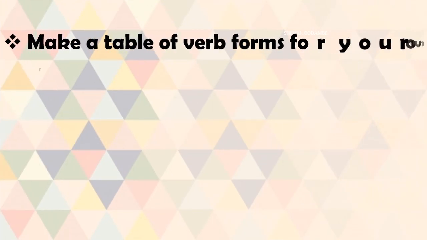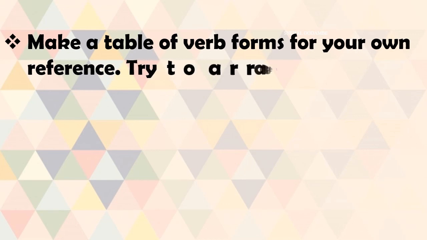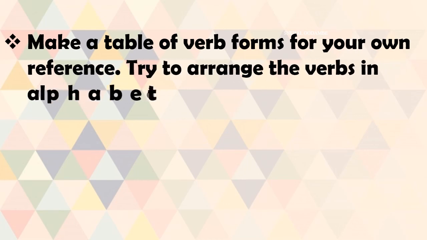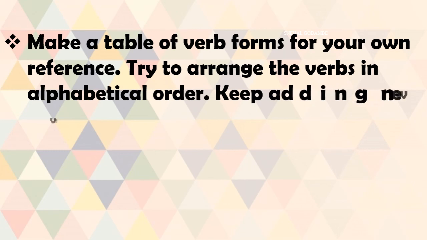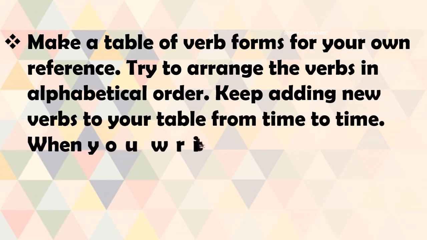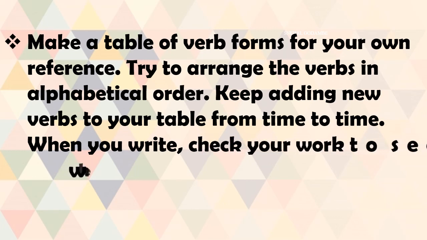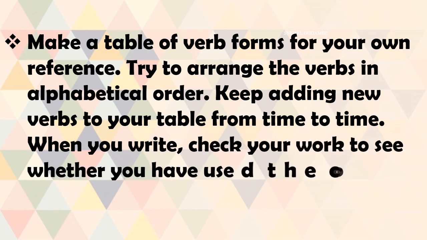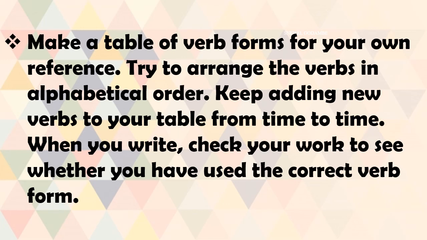So now what you will do after watching this video is make a table of verb forms for your own reference. Okay, you keep it ready. Try to arrange the verbs in alphabetical order. Then keep adding new verbs to your table from time to time. You keep a verb form table ready, okay? And then when you write, check your work to see whether you have used the correct verb form. You keep this in everyday practice. Add at least 4 to 5 verbs in that table every day.